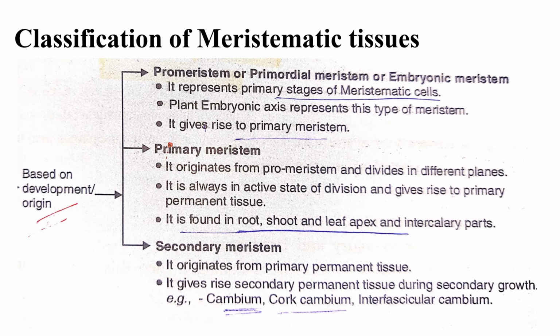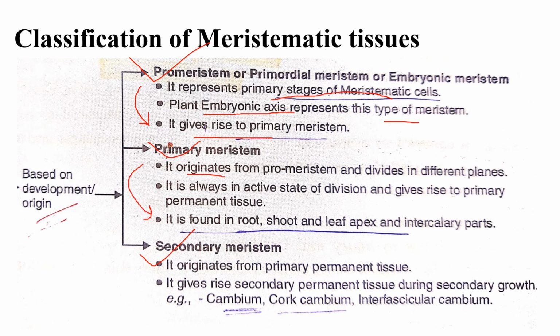Next, classification of meristematic tissue. How many types of meristematic tissues are present in the plant body? According to development and origin, it is classified into three categories: pro-meristem, primary meristem and secondary meristem. Pro-meristem represents the primary stage of meristematic cells. It is present in the plant embryonic axis, that is, the plant in embryonic stage. Pro-meristem gives rise to primary meristem, and from primary meristem secondary meristem grows.